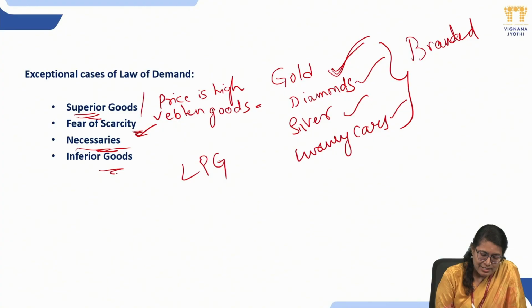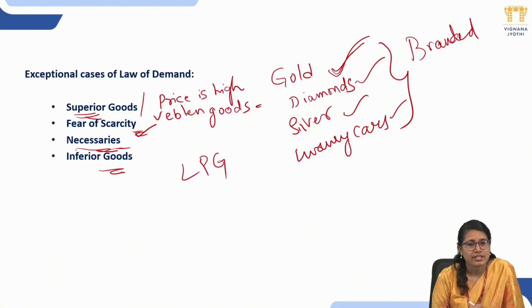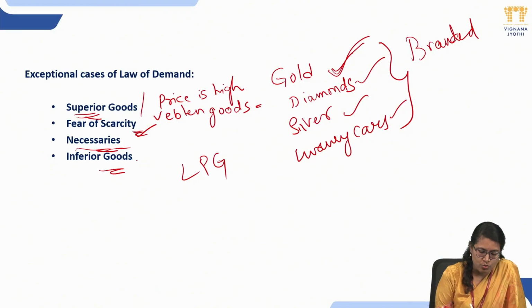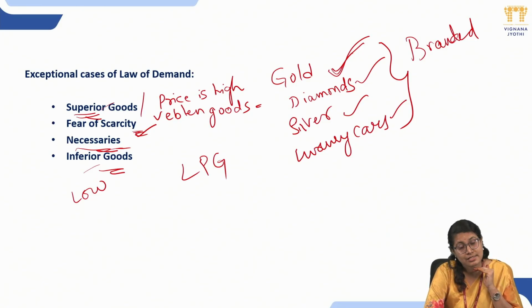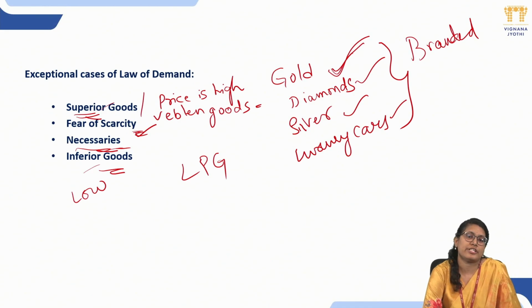And the last exceptional case is inferior goods. By the name you can understand now, superior means the high price, inferior means the low price goods. Here, if the price is decreased, the general scenario is the demand has to be increased, but that will not be the case in inferior goods. If the price is decreased, the demand also decreases.